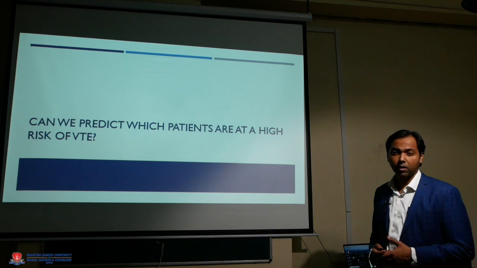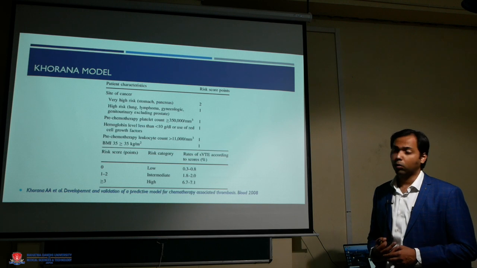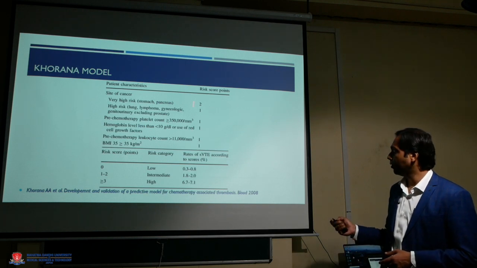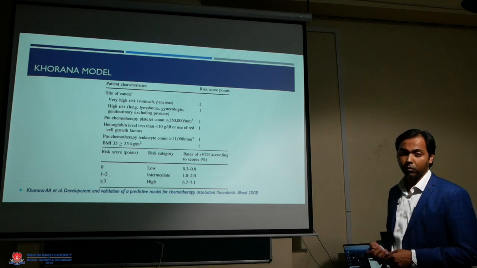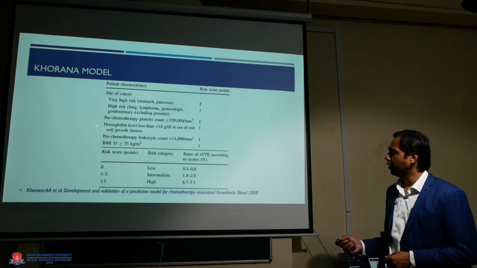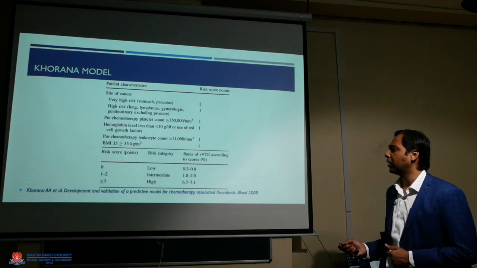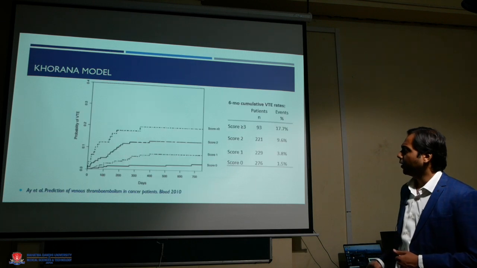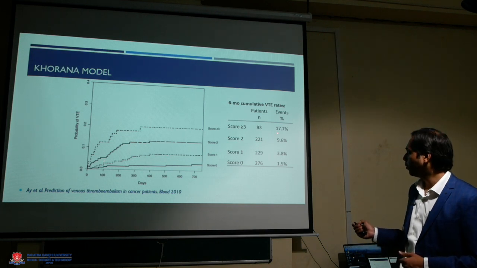Can we predict which patients are at a risk for venous thromboembolism? Yes, we can. We have the Khorana model. The Khorana model proposes a scoring system, and if the patient has a score of 3 or more, then the patient is at a high risk for developing venous thromboembolism. This includes site of the cancer, where there are high risk and very high risk sites, pre-chemotherapy platelet counts, hemoglobin, pre-chemotherapy leukocyte counts and BMI. The Khorana model very effectively differentiates 4 different groups with varying rates of thromboembolism, ranging from 1.5% in the lowest group to 17.7% in the highest group.